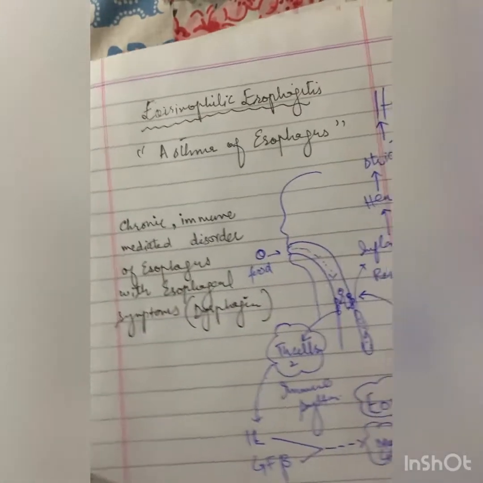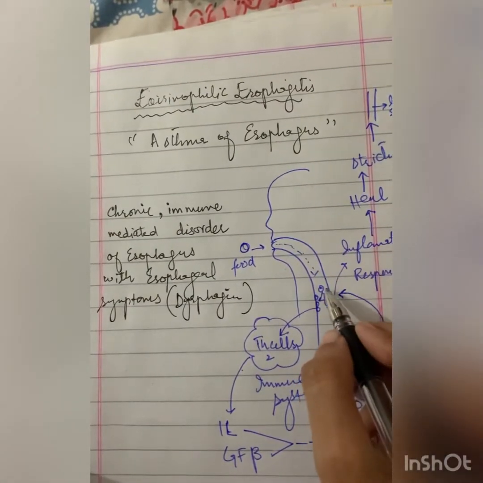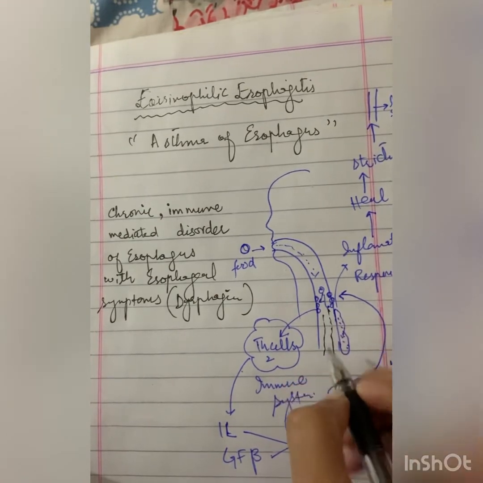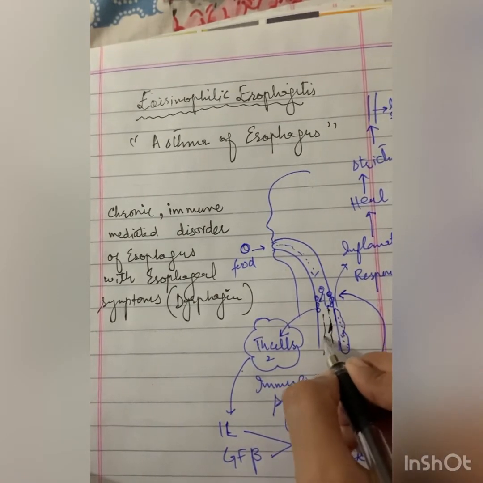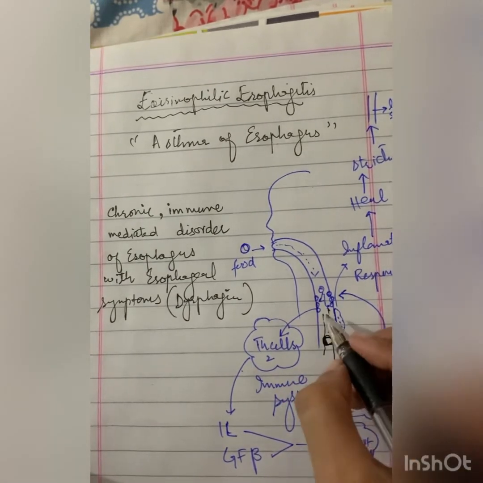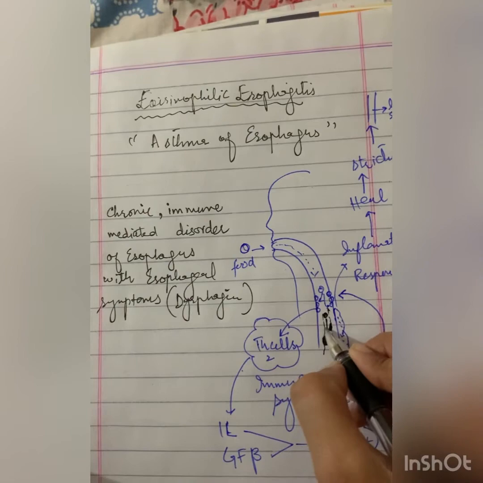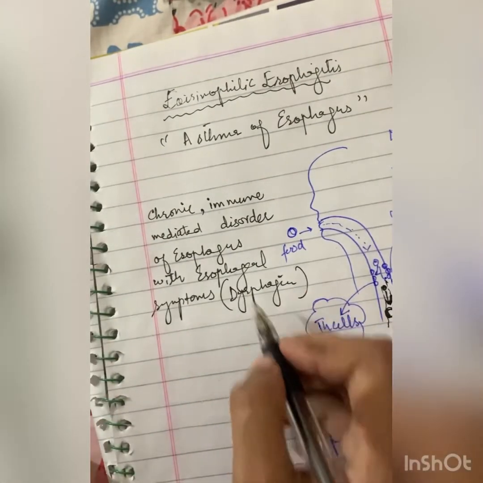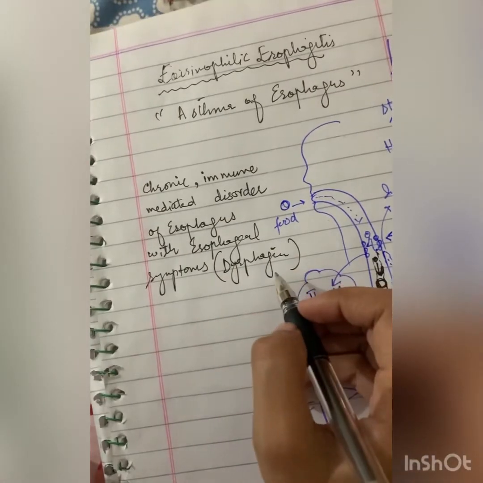When this process becomes chronic, there is a narrowing of the esophagus. There are strictures in the esophagus. There are rings or webs, due to which there is difficulty in the passage of food. So the patient's main complaint is dysphagia.